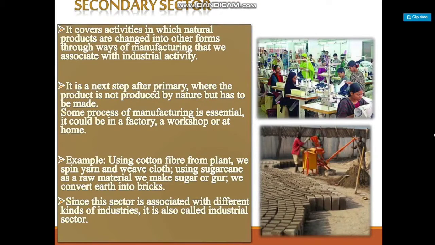Example, using cotton fibers from plant, we spin yarn and weave cloth. Using sugarcane as a raw material, we make sugar or gur. We convert earth into bricks. Since this sector is associated with different kinds of industries, it is also called as industrial sector.